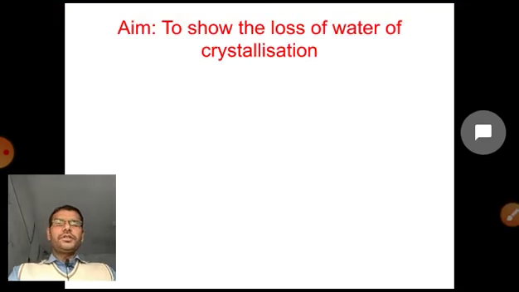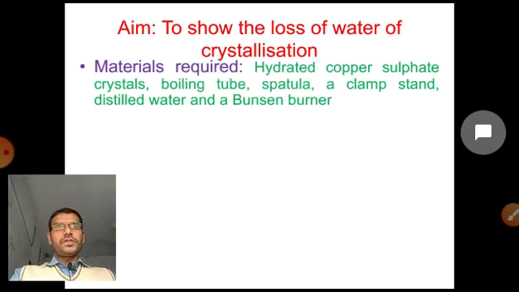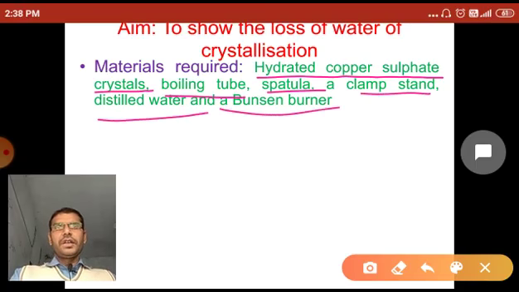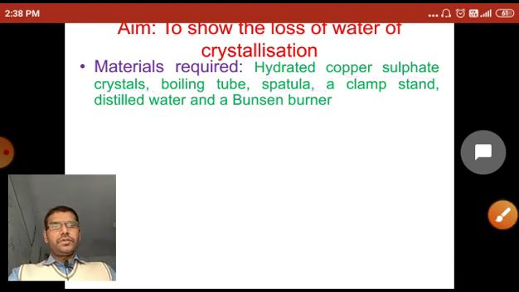Now the aim of this activity is to show the loss of water of crystallization. So the materials required for this activity are hydrated copper sulfate crystal, boiling tube, spatula, clamp stand, distilled water and a Bunsen burner. So these materials are required for this activity.